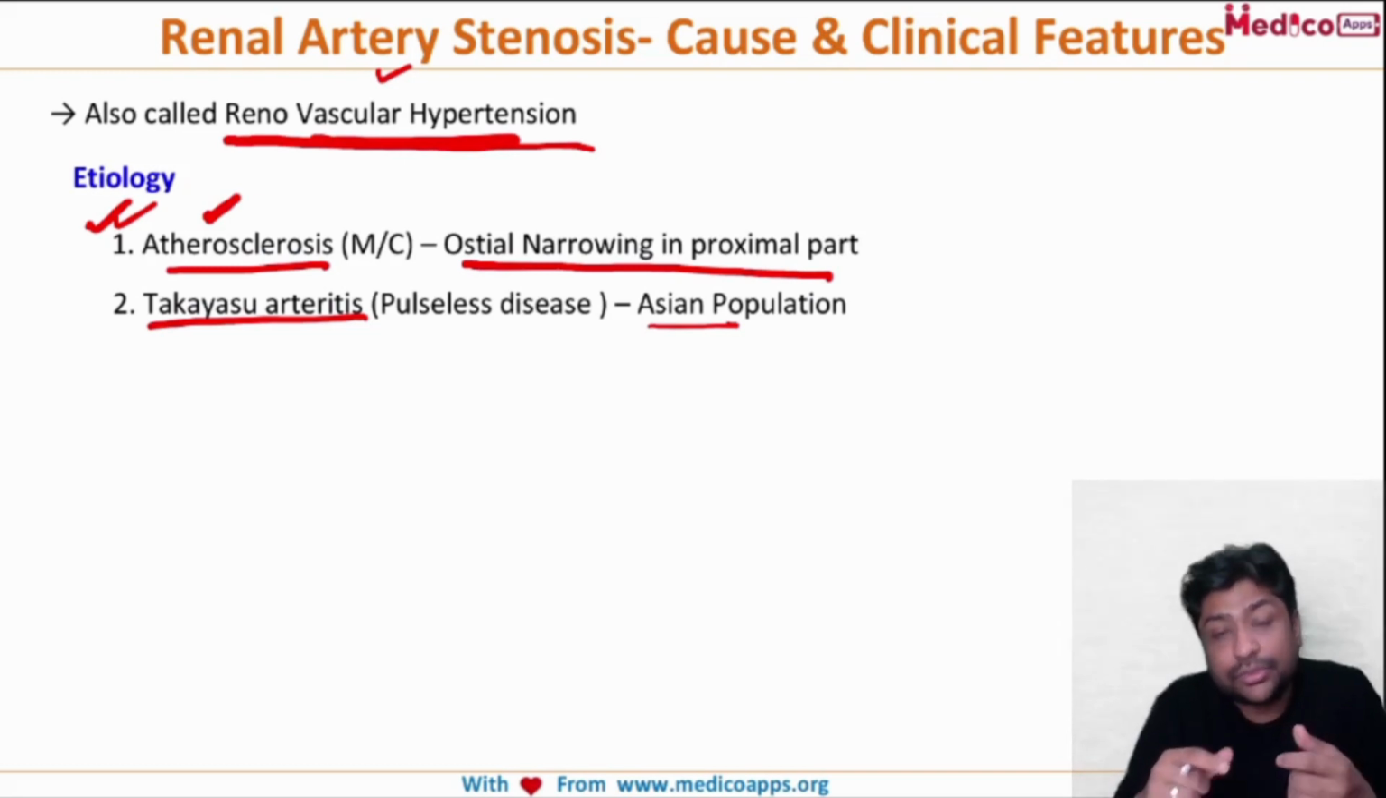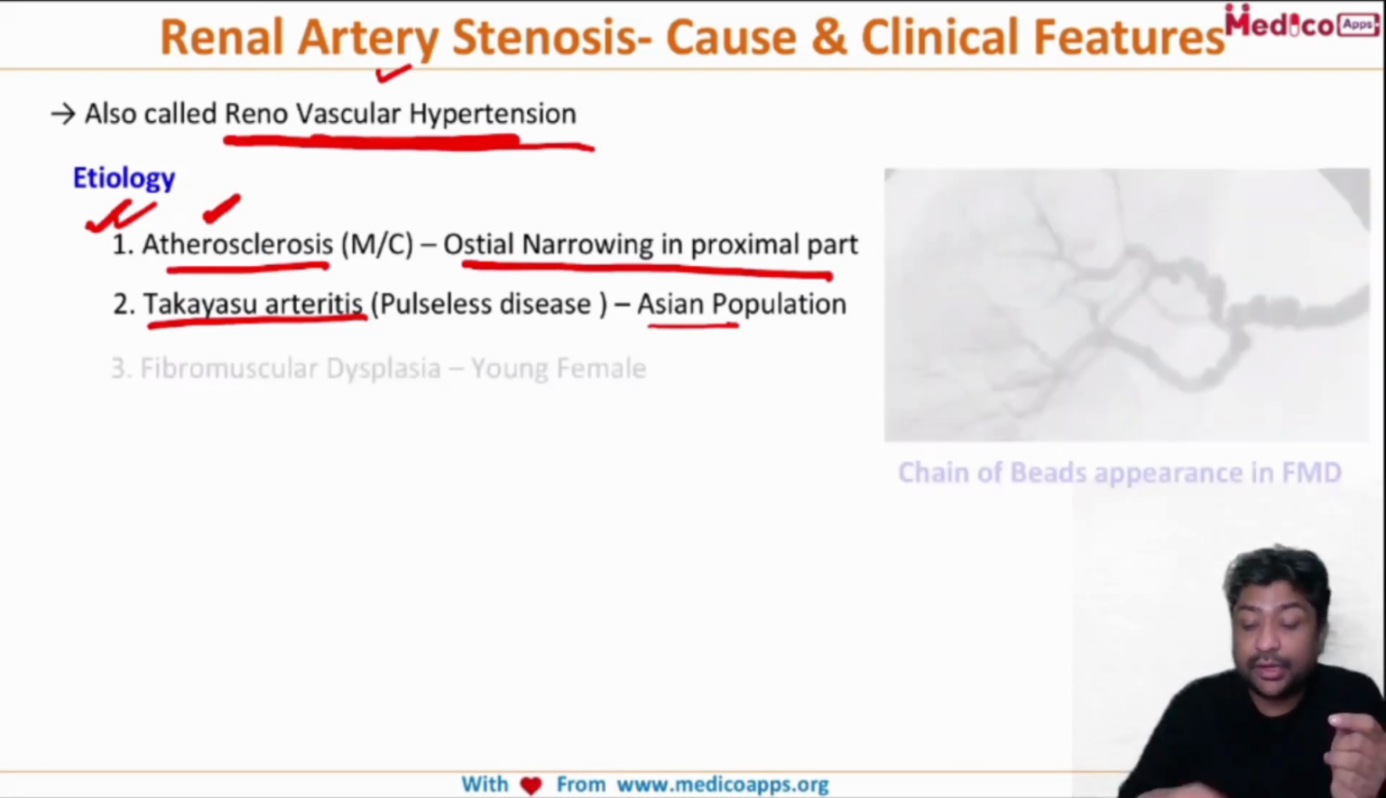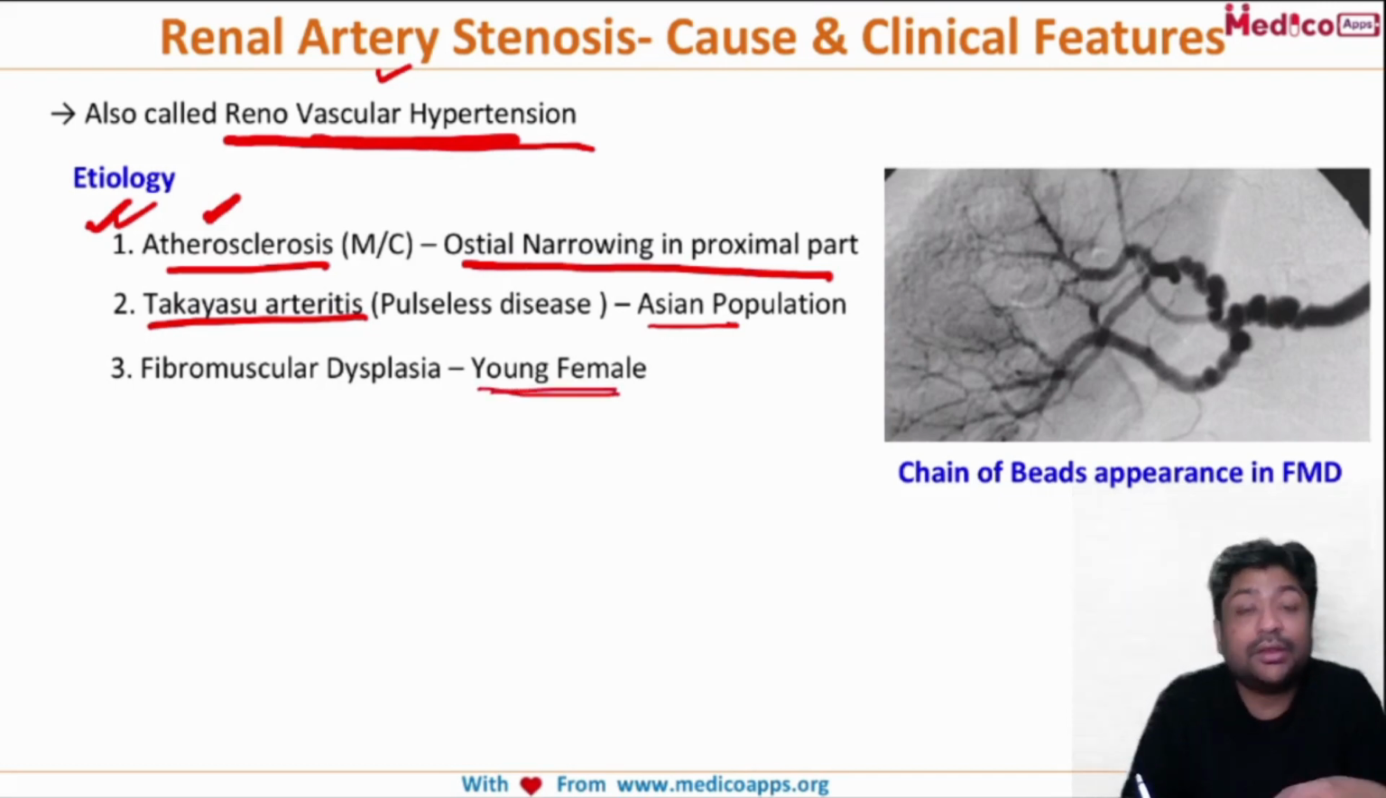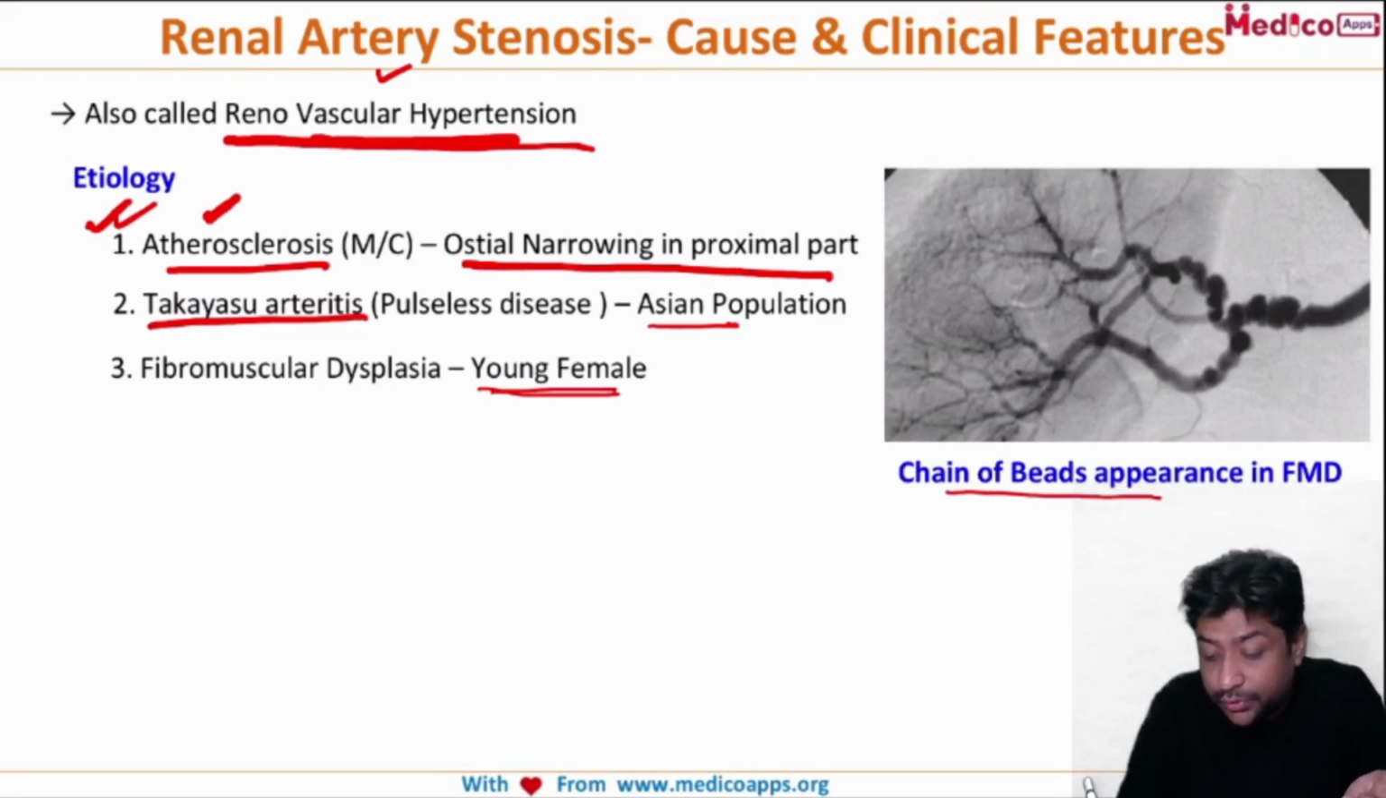The third important cause, not typically seen on our side but mostly in the Western population, is a very important vascular cause called fibromuscular dysplasia. Here you will be given a history of a young female. It's a rare disease, and typically they will talk about a renogram which is done, and here you will have a chain of beads appearance. You can see the chain of beads appearance in fibromuscular dysplasia. This is a renogram shown in the image.